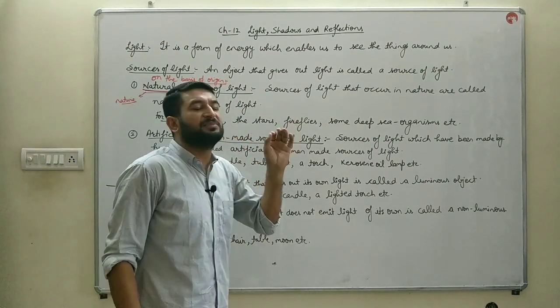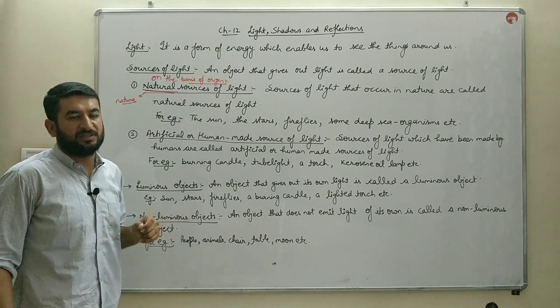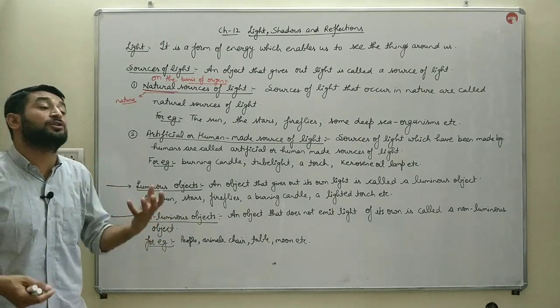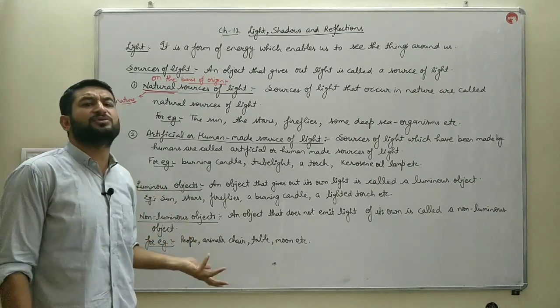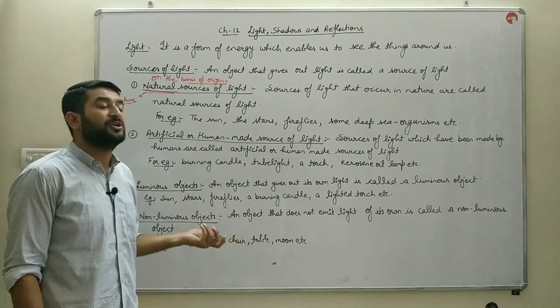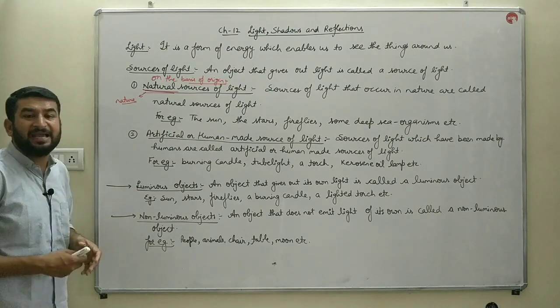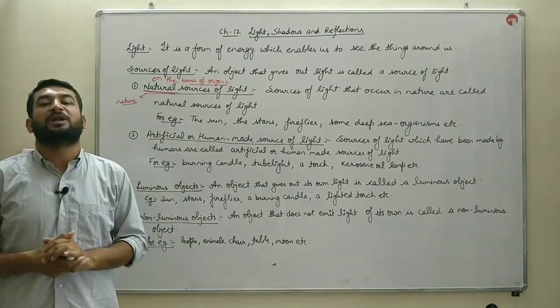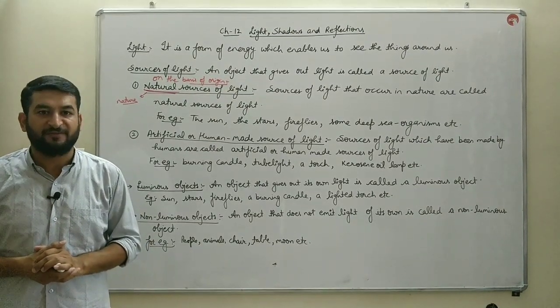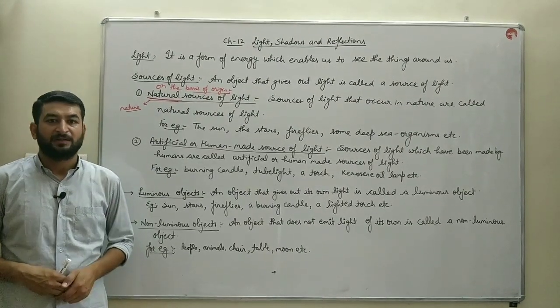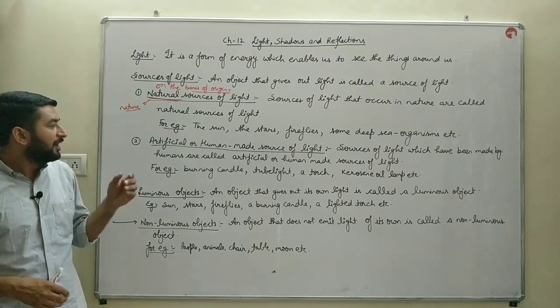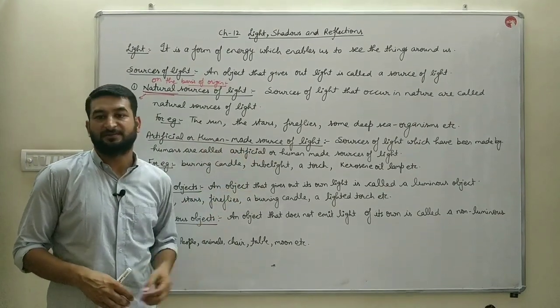And along with that, there are certain deep sea organisms. They also emit their own light, and they are natural sources. Nature made them. So these are the sources which are made by nature, and those are known as natural sources of light. The second ones are artificial or human-made sources of light.